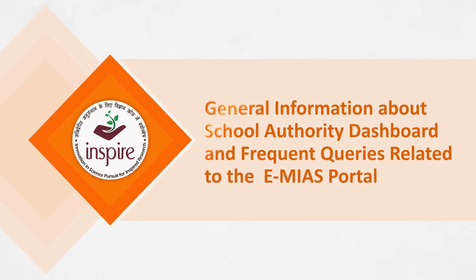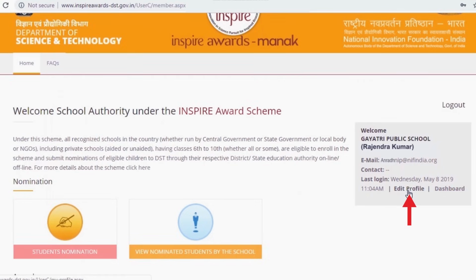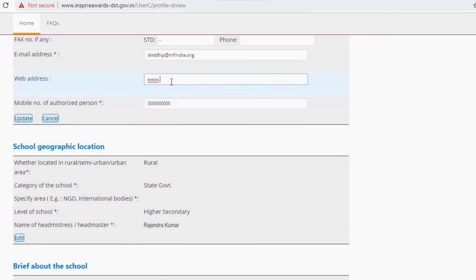General information about the school authorities dashboard and frequent queries related to the EMIAS. If you want to change school details like the authorized person's name, email ID, contact number, etc., please click on the Edit Profile tab at the School Dashboard. Make the necessary changes and click the Update button.